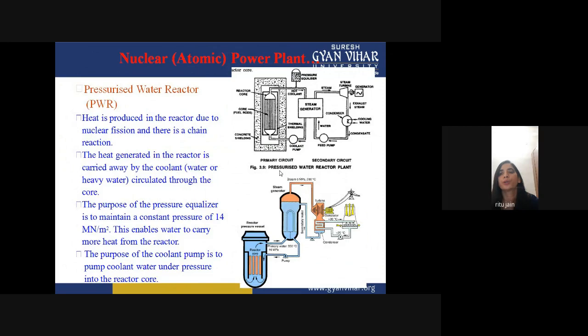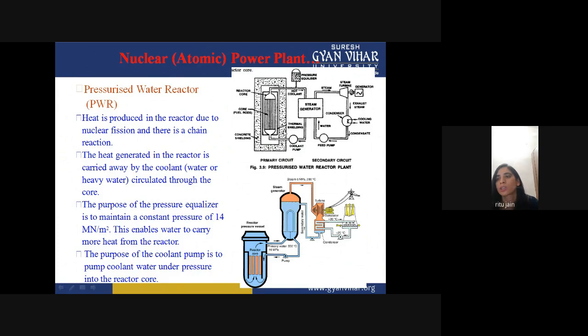Heat is produced in the reactor due to nuclear fission, and this is a chain reaction. In the pressurized water reactor plant, you can see there is a concrete shielding. This is your reactor core. These are your fuel rods; you are using uranium as fuel, supplied through the rods.